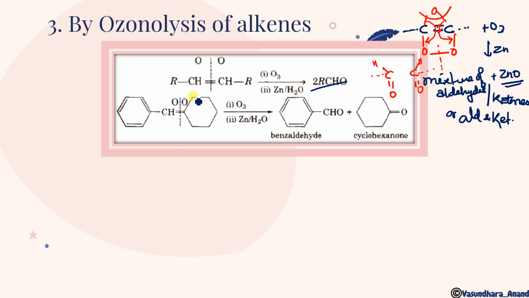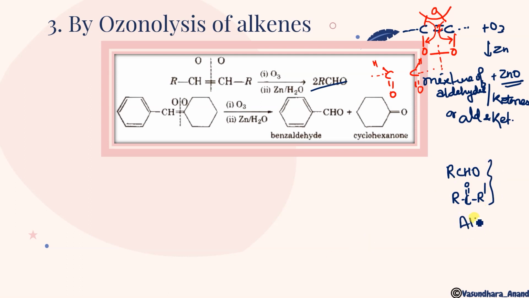Similarly, this compound has a CH double bond. So break the double bond, put oxygen on both sides, that means CHO, and this is going to be directly cyclohexanone. Sometimes a question is asked: what will be the alkene if these are the two products? Suppose the question is that one is giving RCHO and another is giving RC double bond O R dash. This is the ozonolysis product.